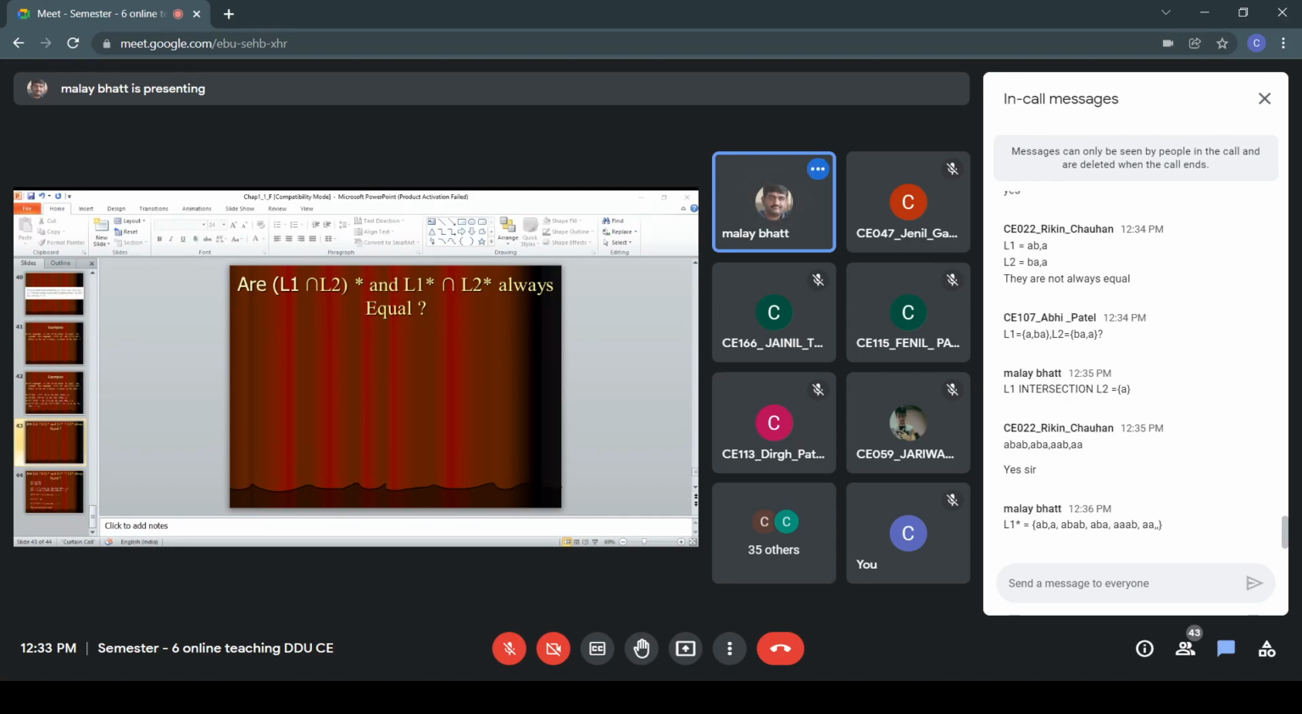And similarly, we can find out L2 star. Same as the previous, we have to generate some elements. So L2 is {BA, A}. So here it is BA and A, then BA, then BAA, then ABA, and then AA.